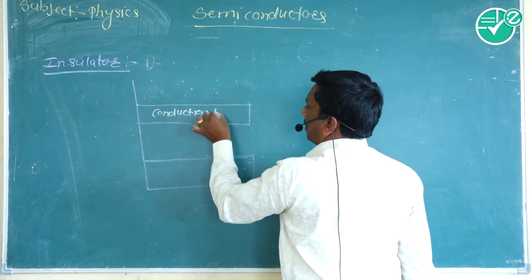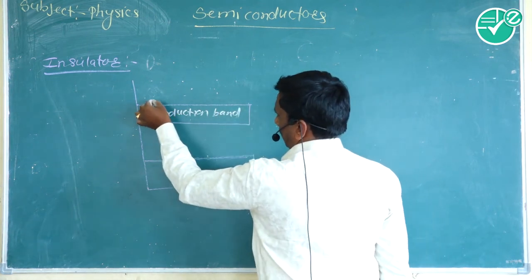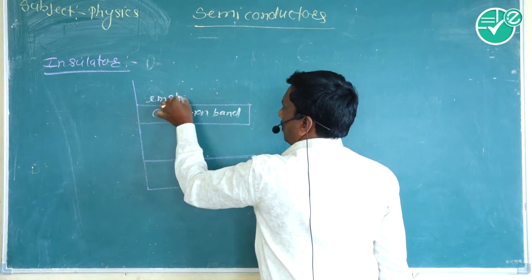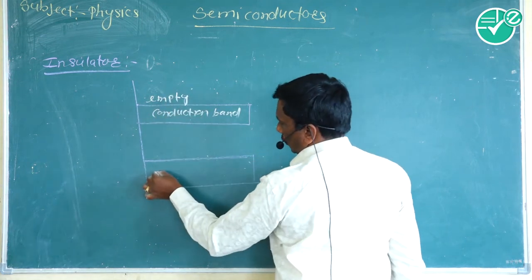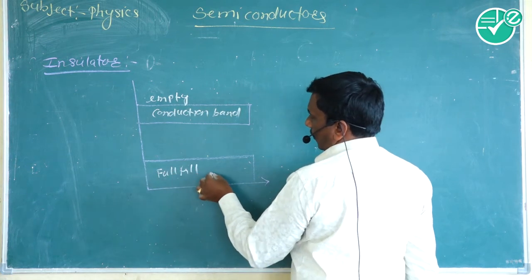Empty conduction band and full valence band.